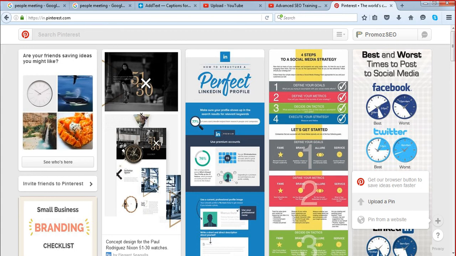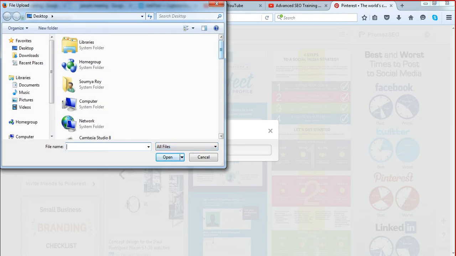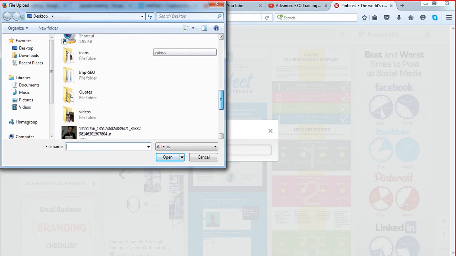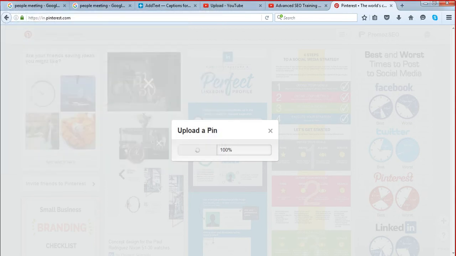If you click here on upload a pin, you will have this choose image option. This is the browse button. Click on this choose image option and select the images you have used for this. So let me select this one, online SEO training, and this is the final image we have. The image will be uploaded. Image is uploaded.